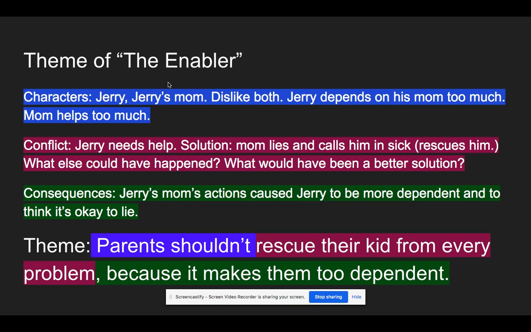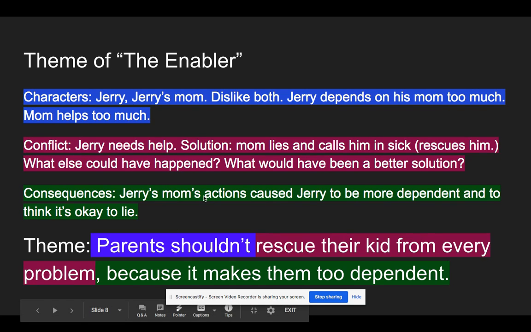Now, based on all of these things, characters, conflict, and consequences, we can come up with a theme statement, which is this. Okay, we're going to start with parents shouldn't. And this part came from looking at the characters. The characters are dislikable. Okay, it's hard to like them. And so whatever they do, we do not want to do. So we're going to say we should not do what the parents in this story did. Parents shouldn't rescue their kid from every problem because it makes them too dependent.